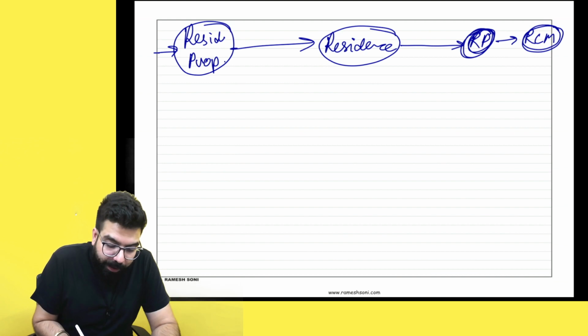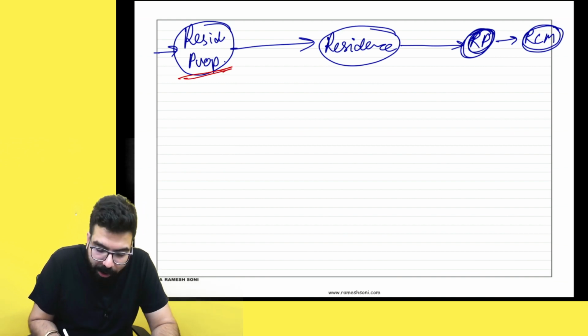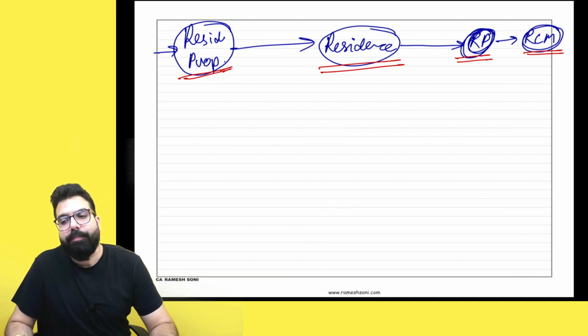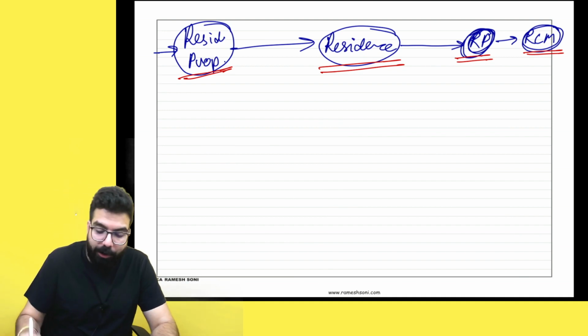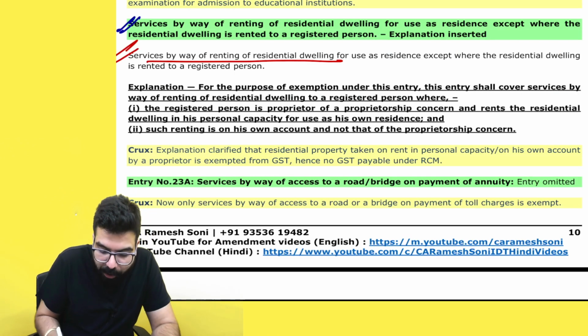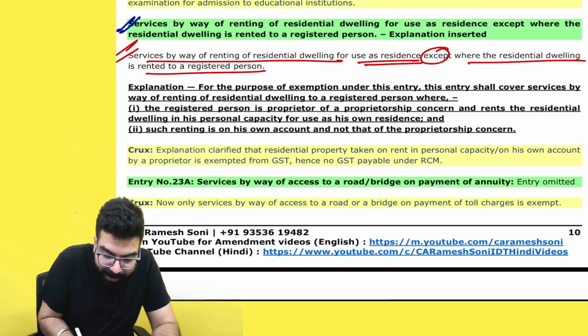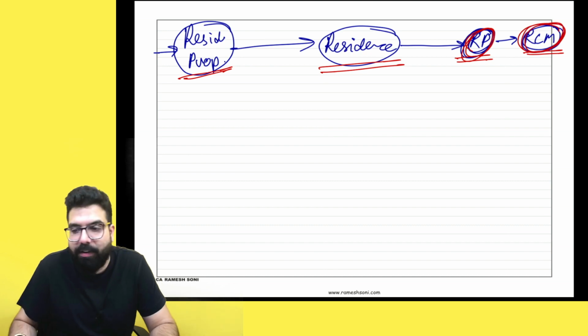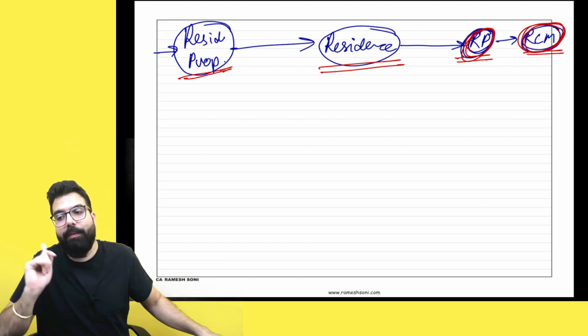Chalo, okay. Now, renting of residential property for the purpose of residence to a registered person was always under RCM, but now they have gone ahead and told. If, see over here, they are telling services by way of renting of residential property for use as residence, except when the residential dwelling is rented to a registered person, because if you rent it to a registered person, reverse charge mechanism will come. But listen to me very carefully.